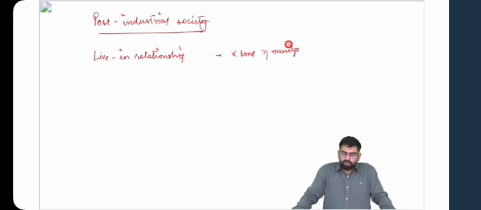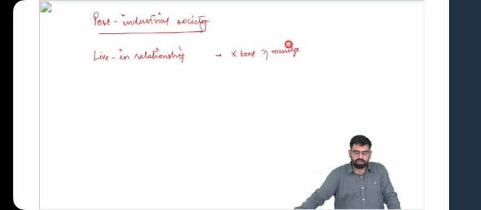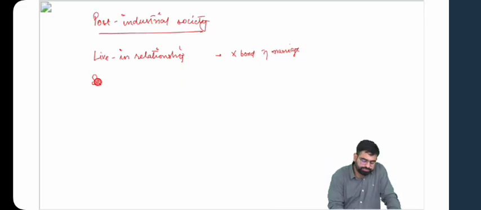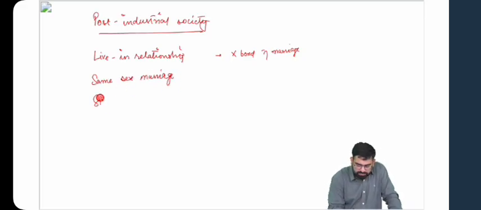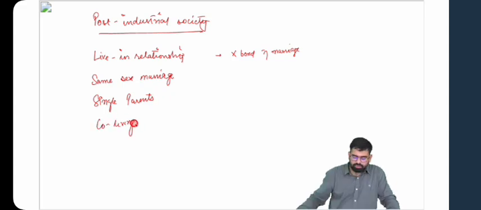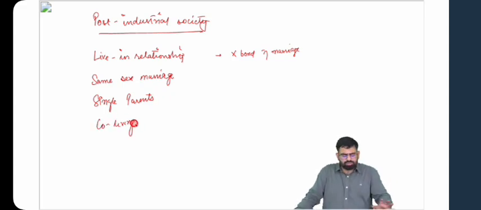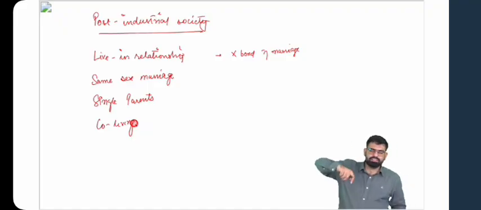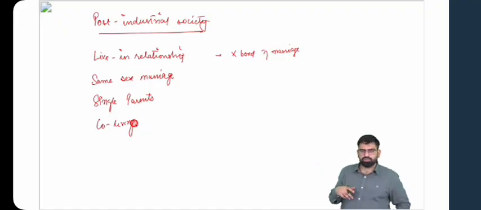Now please suggest what other forms of families have come up in post-industrial society. Just think about it. What newer forms of family do you see in post-industrial society apart from live-in relationships? Same-sex marriage. That's good. Single parents, great. Co-living, good. So you can just have a basic idea about this, so that you understand that not just the size, not just the structure, but various other aspects of family are changing in post-industrial society.